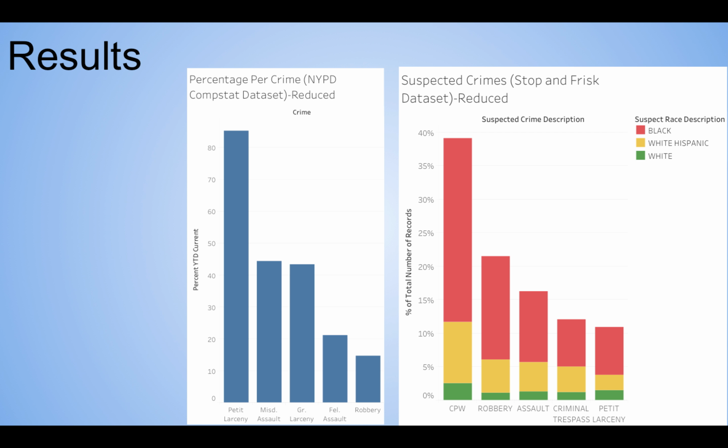When we look at the stop and frisk data set, about 40% is criminal possession of a weapon, about 22% is robbery, about 16% is assault, 10-12% is criminal trespass, and lastly about 10% is petty larceny. This may indicate that these crimes are categorized differently in different data sets, or that they're actually stopping people for different crimes, but it's still interesting to see there's quite a big difference in percentages here.